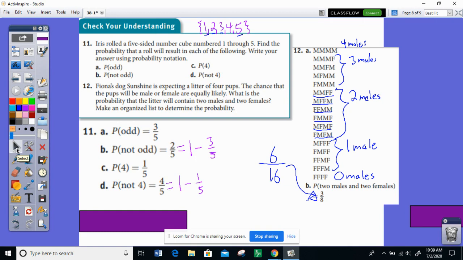So hopefully this practice helped you with regaining what you may have seen before about probability.